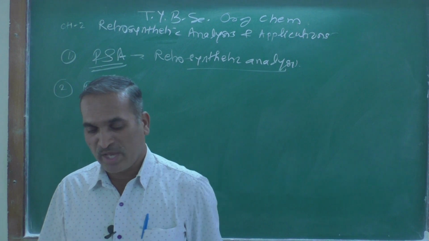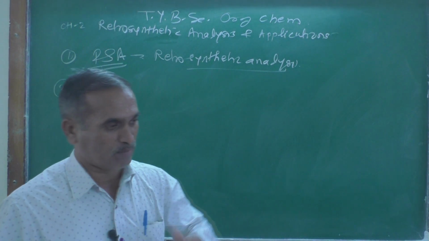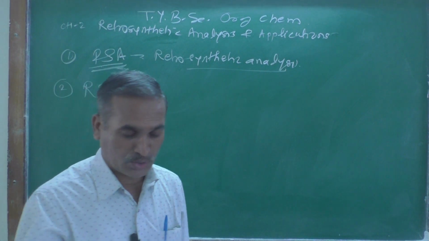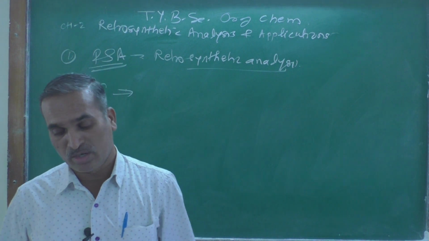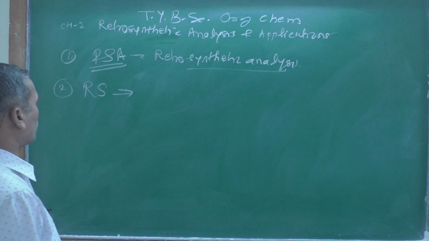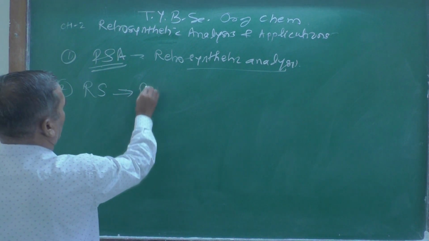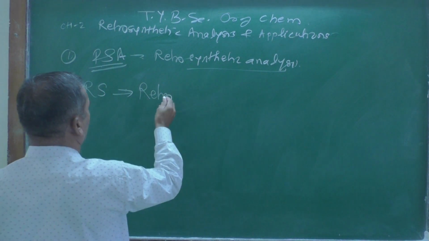Suppose we have been asked to synthesize the following target molecule. I am going to give you some examples later on. But retrosynthesis, what do you mean by this? RES is called retrosynthesis. Retro means reverse, backward. Remember this word.